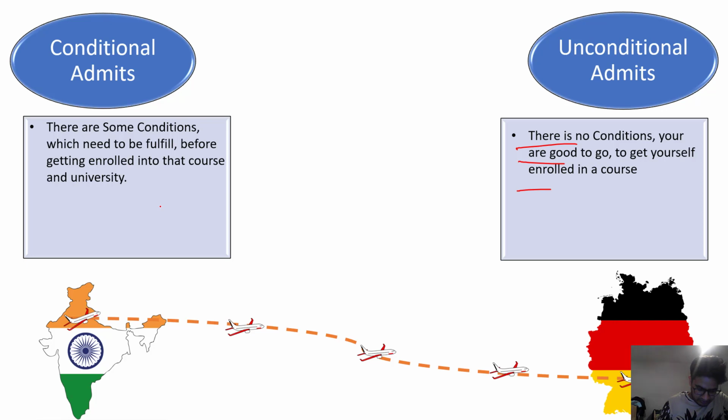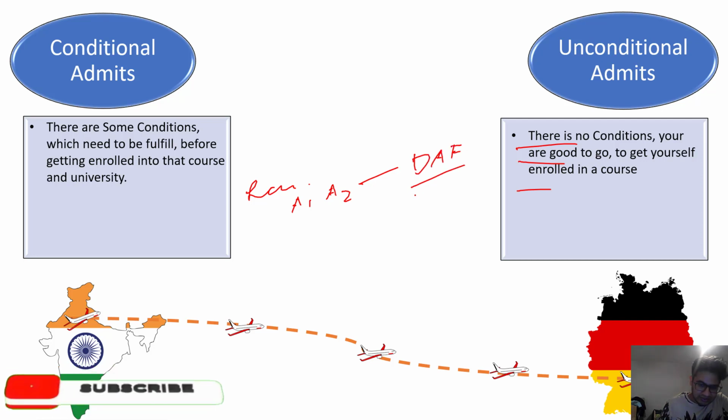Conditional admits are given when there is some requirement, some basic criteria of that course, which you can fulfill before the course starts. For example, a language requirement, like showing some German skill, A1, A2, or higher, in German-taught courses like TestDaF.